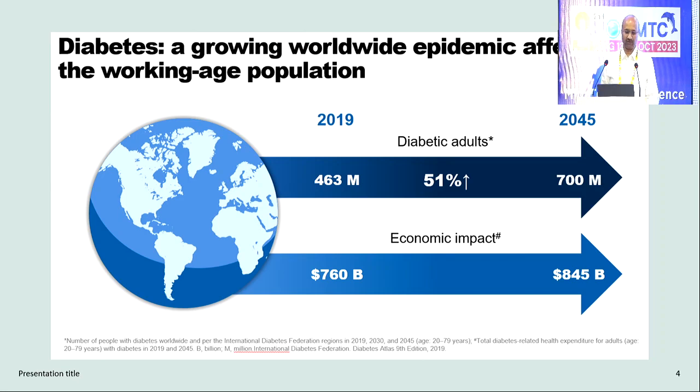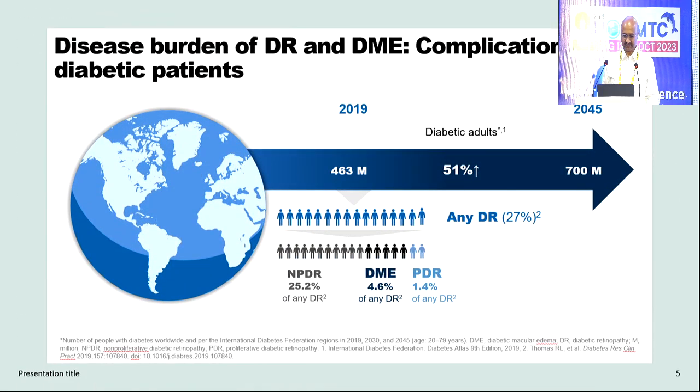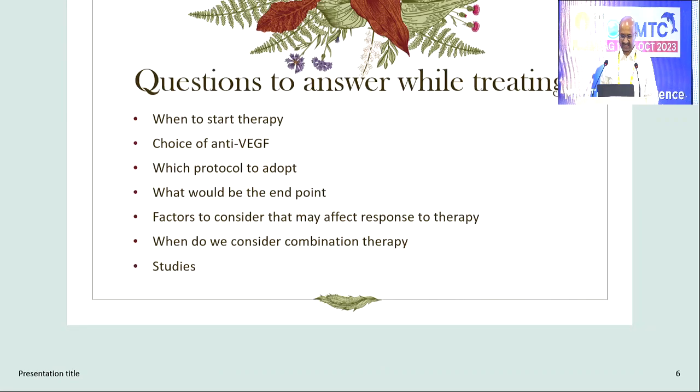Now everybody knows that diabetes is something like a pandemic. We've just gone over coronavirus, and again diabetes is there lurking over our heads. From 2019 to 2045 it's going to increase exponentially. And as the number of diabetes cases increases, so will diabetic retinopathy and diabetic macular edema also.